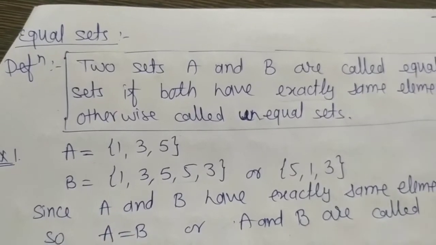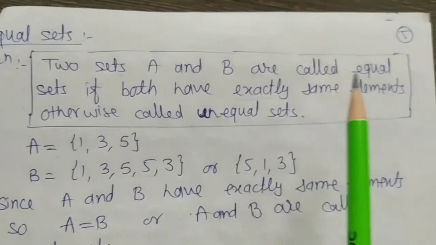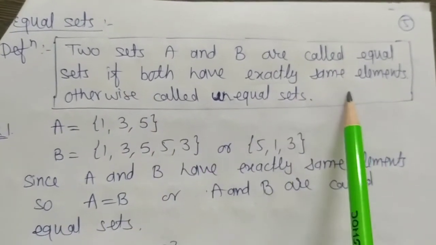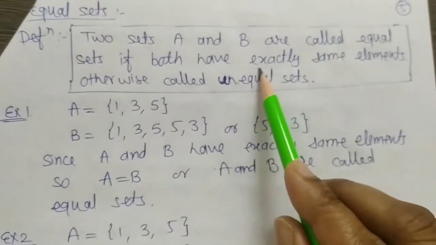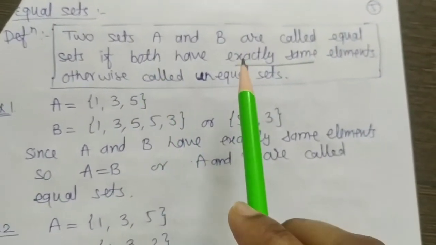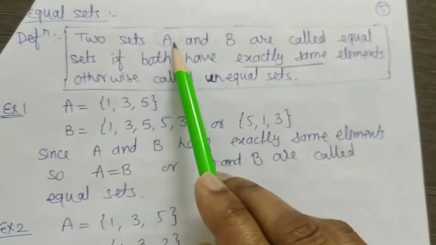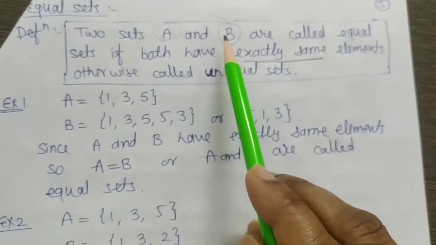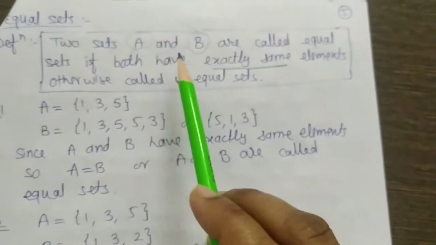Next is equal sets. Two sets A and B are called equal sets if both have exactly the same elements, otherwise called unequal. Exactly the same means set A and B will be the same. Whichever elements are in A, they will also be in B. And whichever elements are in B, they will also be in A. Then the two sets will be called equal sets.